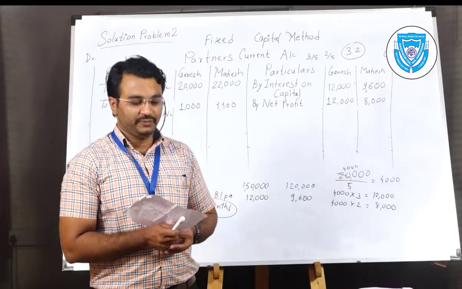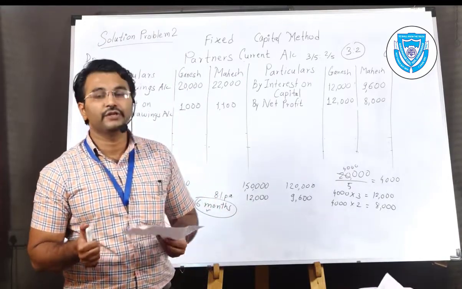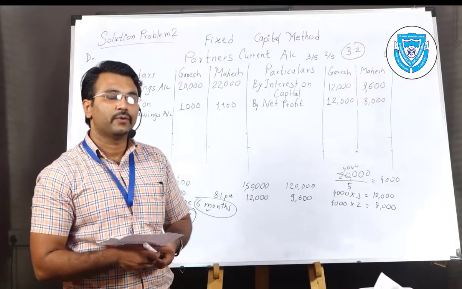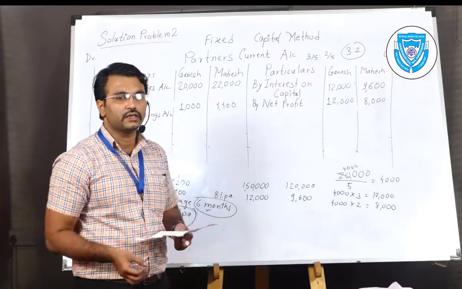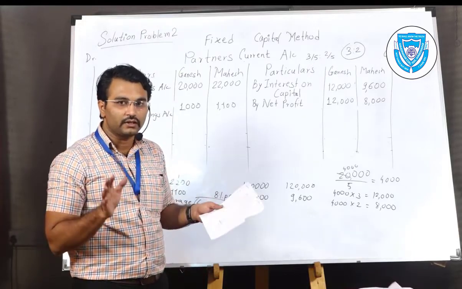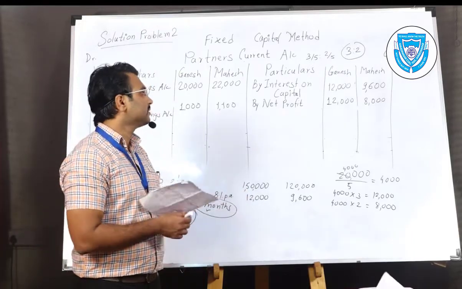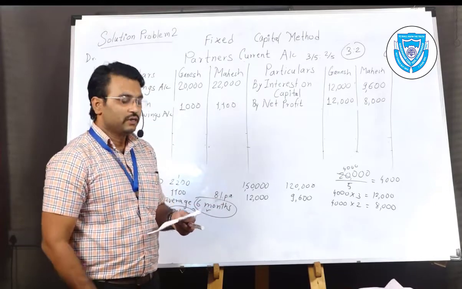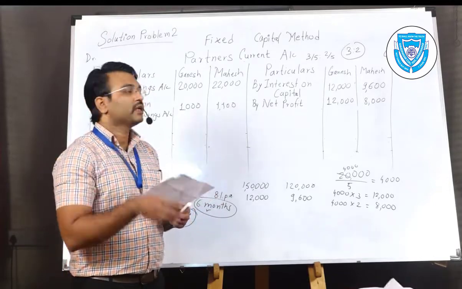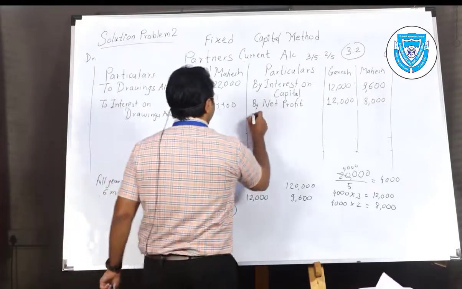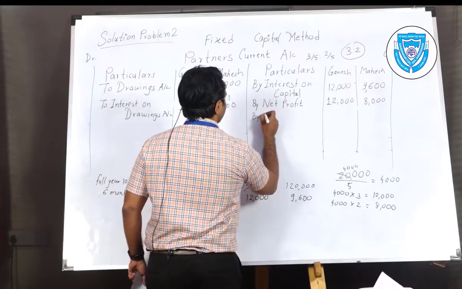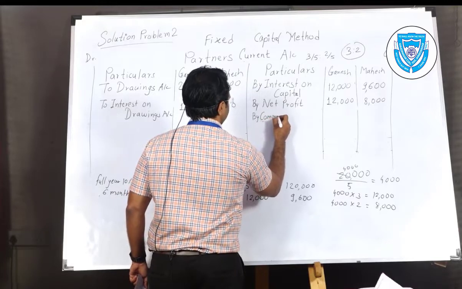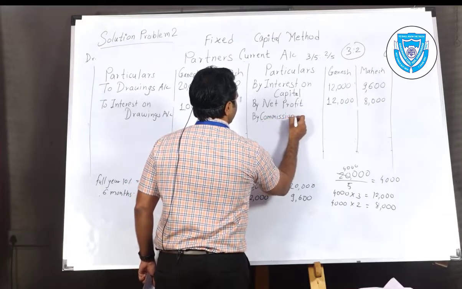Commission to Ganesh. Remember the line that commission is also provided to one partner only. The name is suggested there, so don't give it to both partners. Don't make that silly mistake. Thus give 5,000 only to Ganesh. By commission to partner.